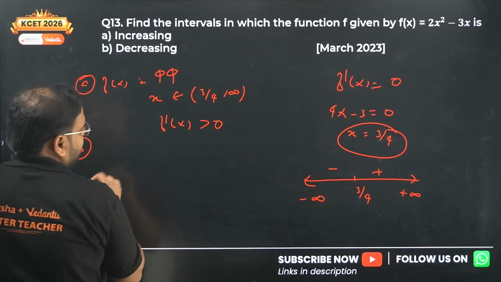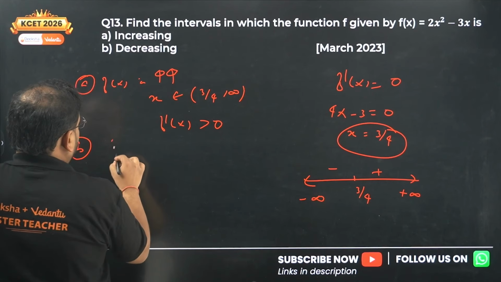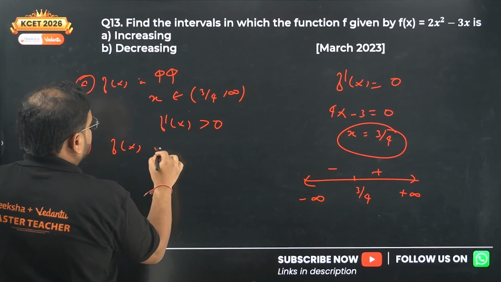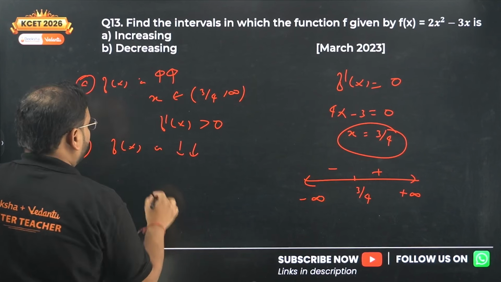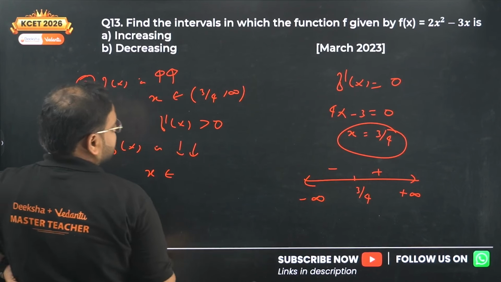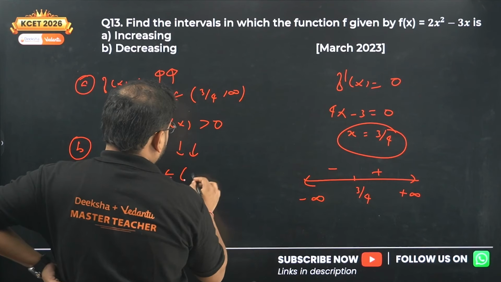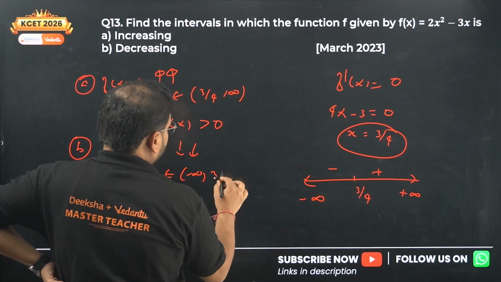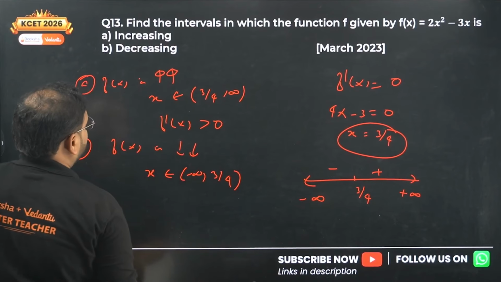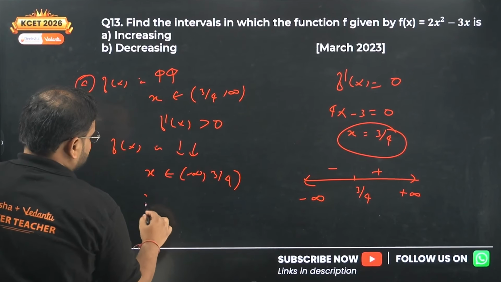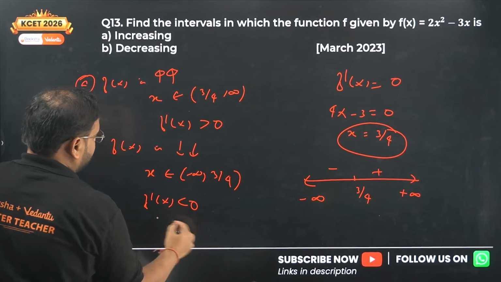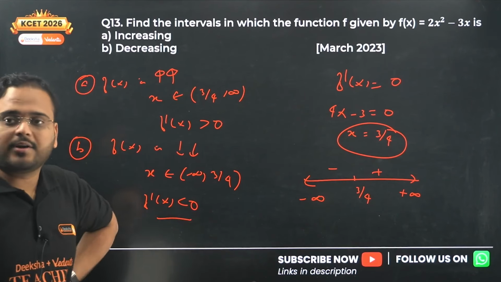So f of x will be decreasing in nature when x is from here to here, negative infinity to 3 by 4, and in this case we have the derivative to be less than 0. That's it. Got it? 2 marks.